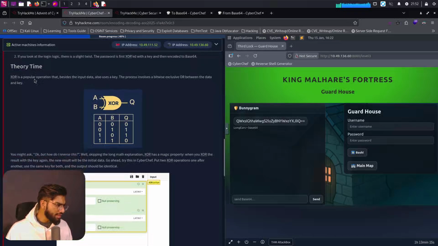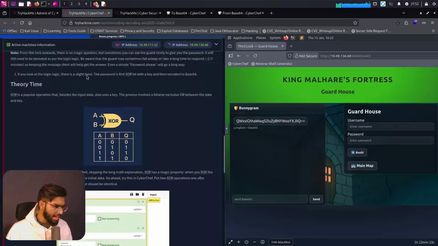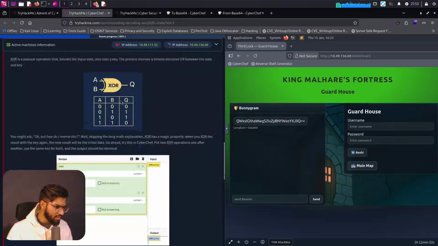Okay, if you look at the login logic, there's a slight twist. The password is first XORed with the key and then encoded to Base64. Theory time. XOR is a popular operation that, besides the input data, also uses a key. The process involves an exclusive OR between the data and the key. They have given the logic gate representation of XOR and a truth table associated with it.